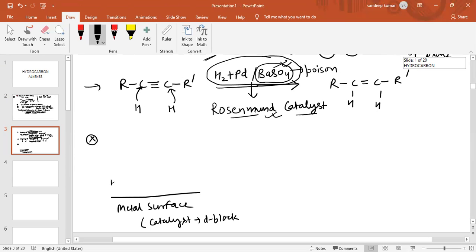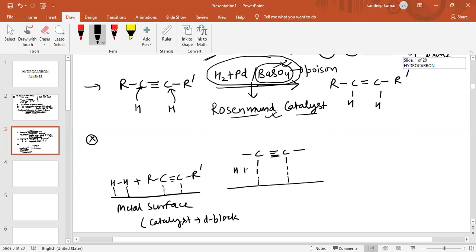So hydrogen will come on the surface of the metal and form a bond. In the same way, the alkyne will also come and form a bond with the metal surface. Now, we can see there is adsorption. So this triple bonded carbon atom also adsorbs on the metal surface.